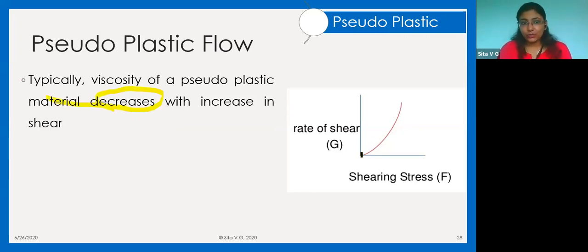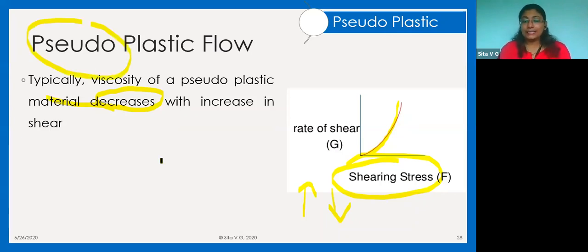Now, if you can see this particular type of graph, that means as your shear stress increases, this is a downward curve, right? So downward curve means inversely proportional. That means as your shear stress increases, your rate of shear reduces, that if your rate of shear reduces, that means your viscosity reduces. That means the shearing stress is inversely proportional to the viscosity, and that is pseudoplastic flow. That means if you apply shear, the viscosity reduces.